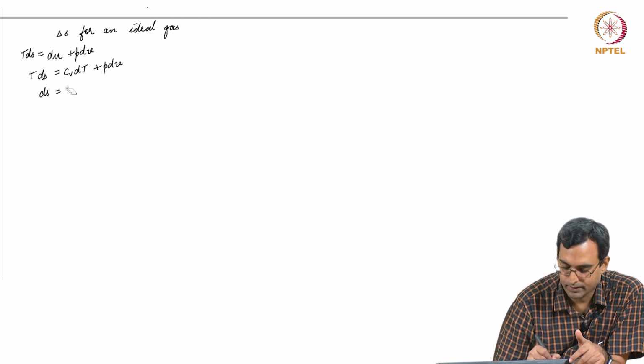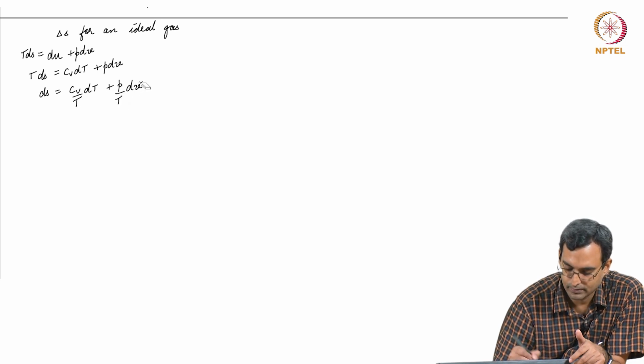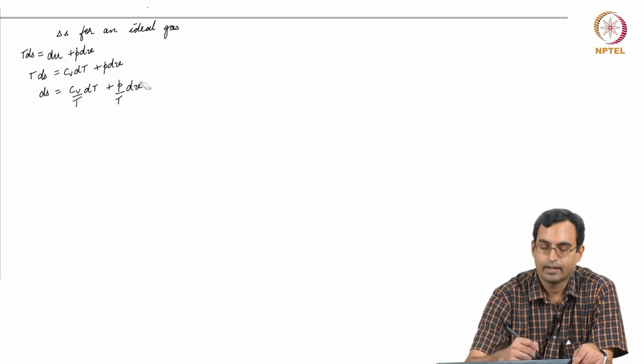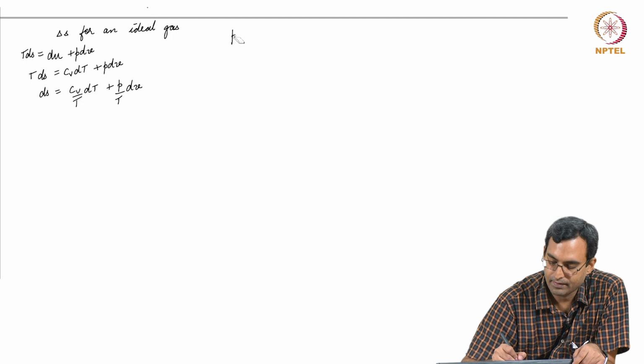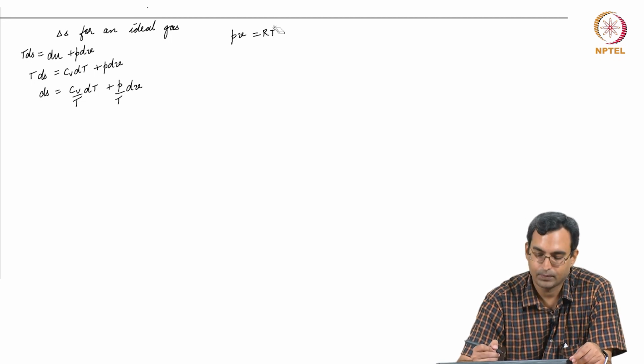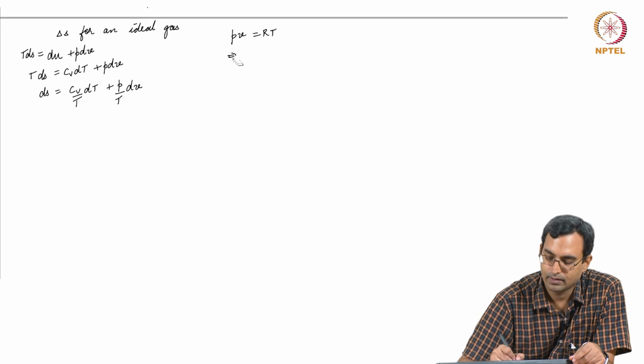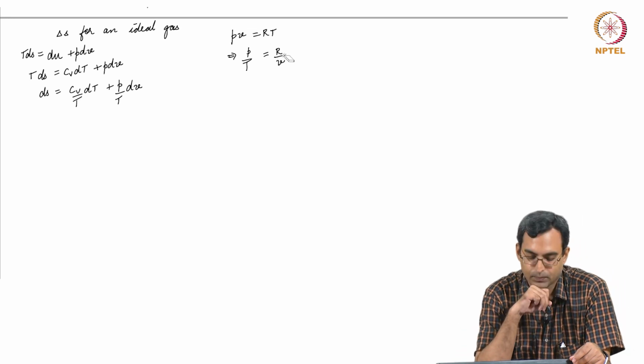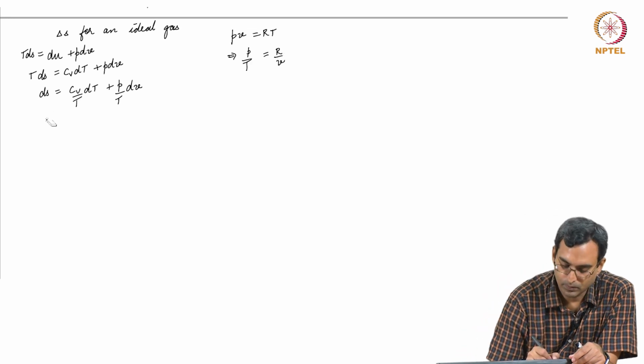So, I can write ds as Cv by T dT plus P by T dV. In addition, for an ideal gas, I have PV is equal to RT, which is my ideal gas equation of state. So, this implies P by T is R by V. So, I can substitute this over here.